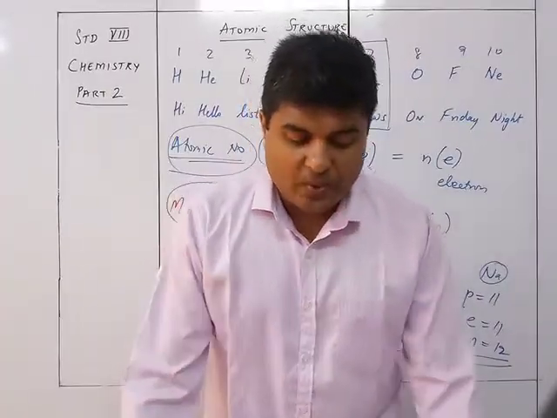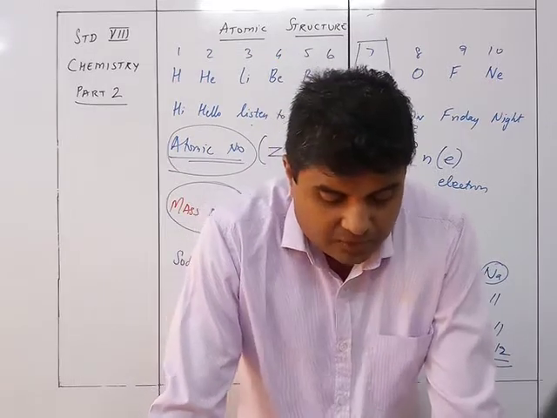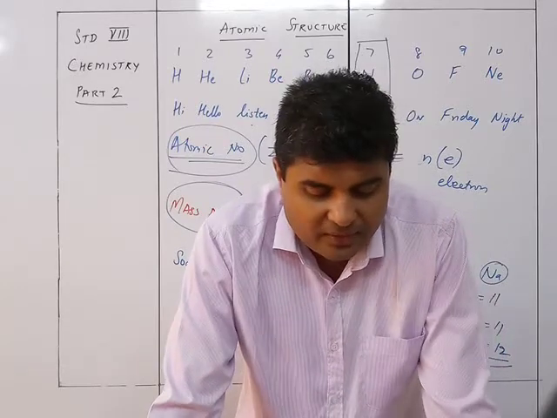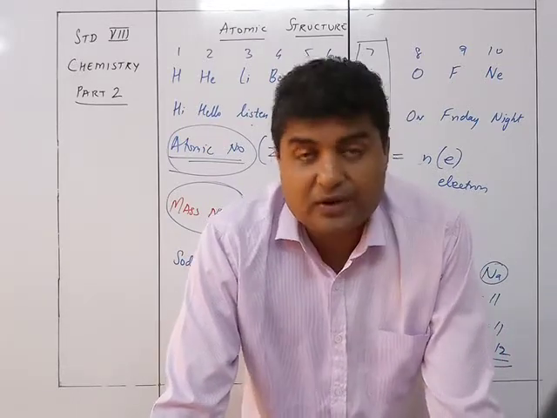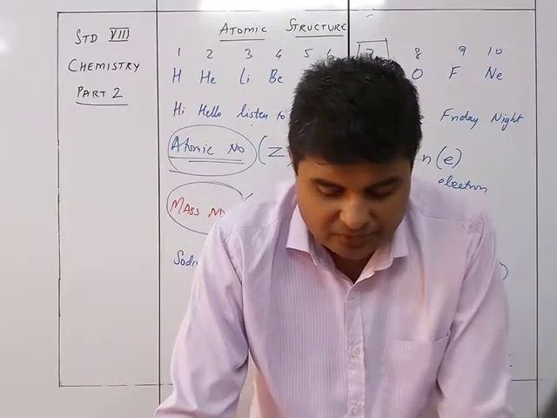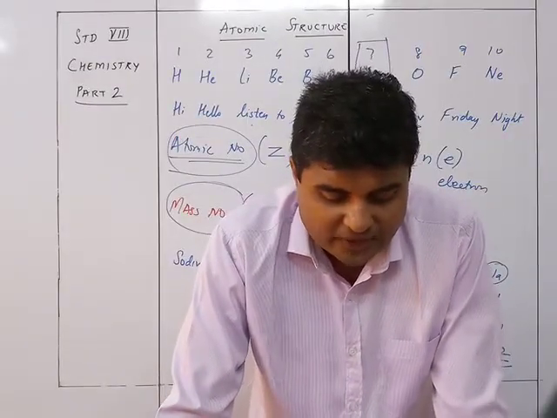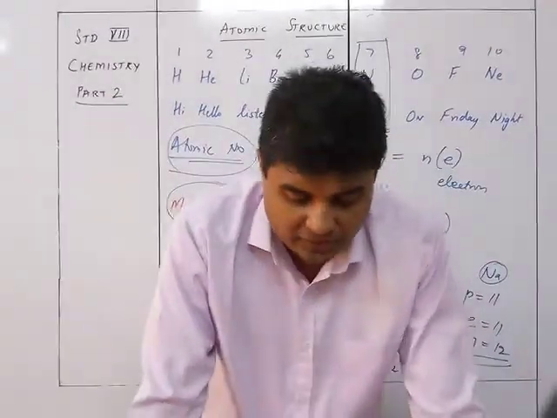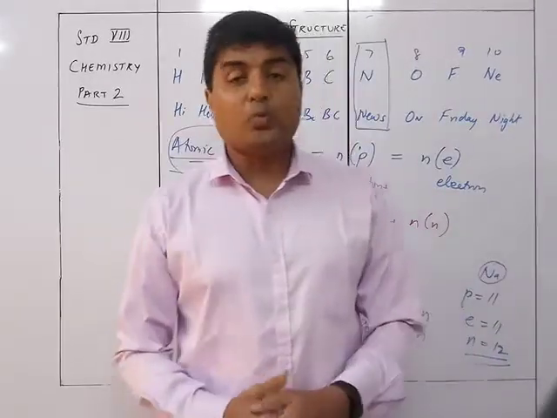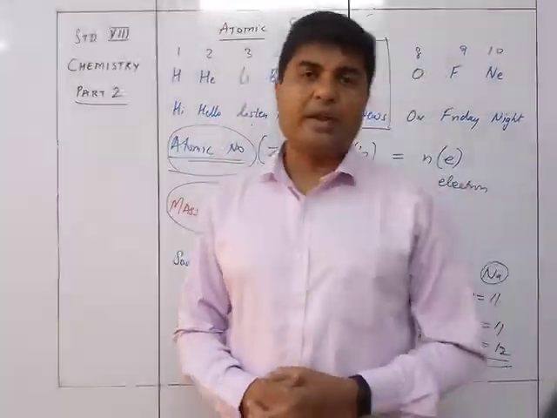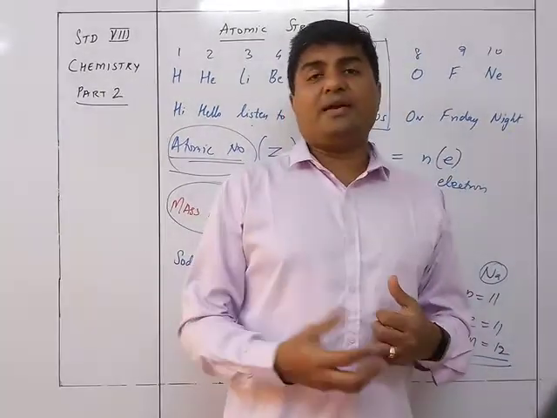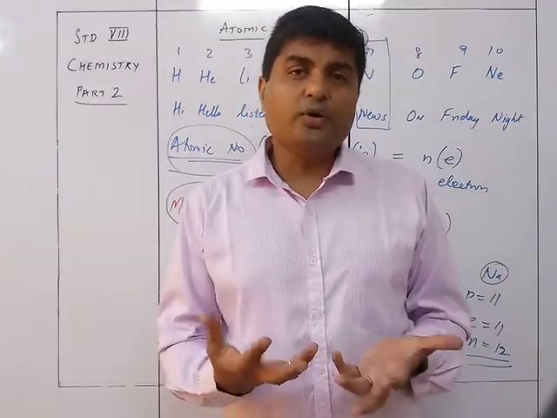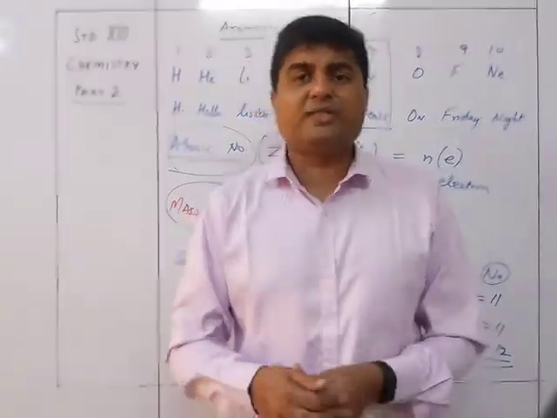We now move on to atomic weight, the relative atomic mass. The mass of an atom determined by indirect method is found to be very small. They were taken in comparison with other particles such as hydrogen and later carbon as a standard for comparison. So relative atomic mass is equal to the number of times one atom of an element is heavier than the mass of an atom of hydrogen, or the number of times one atom of an element is heavier than 1/12 the mass of a carbon atom. See, you cannot have a standard kind of quantity for the mass of an atom. So what we need to do is compare the mass of the atoms with another atom.